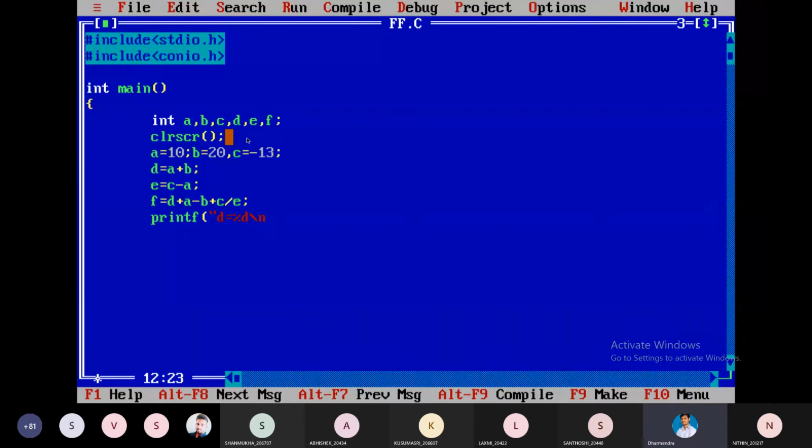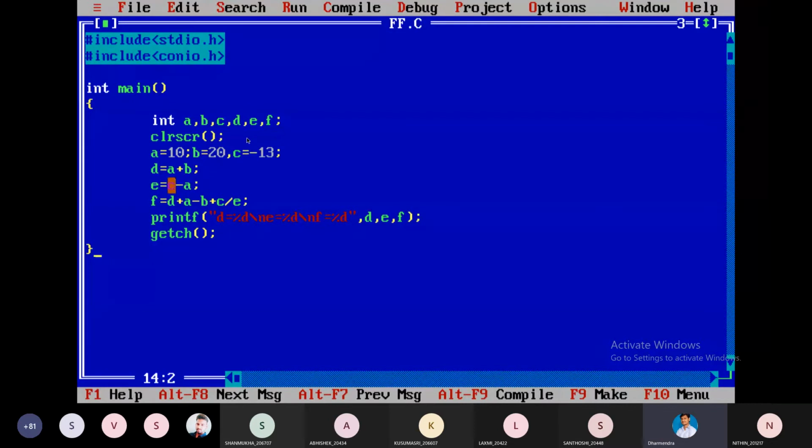In the new line, backslash n. You take backslash n, that is below the backspace. And E is equal to %d, again backslash n, and F is equal to %d. I'm printing the values D, comma, E, comma, F. These are the references for each %d in order. I'm taking getch to hold the output.